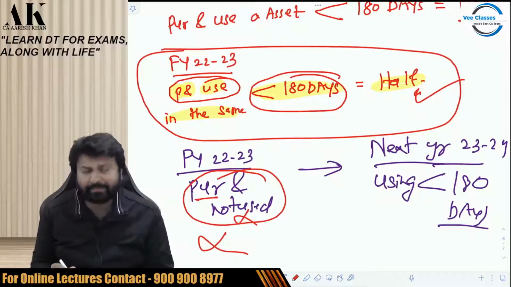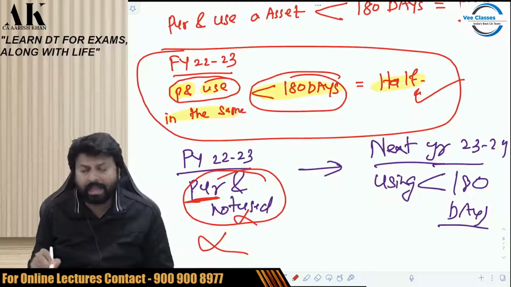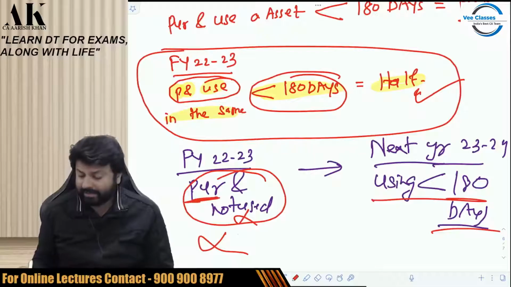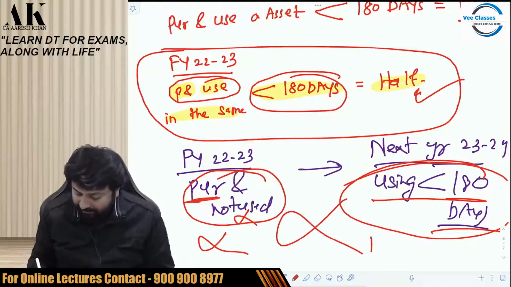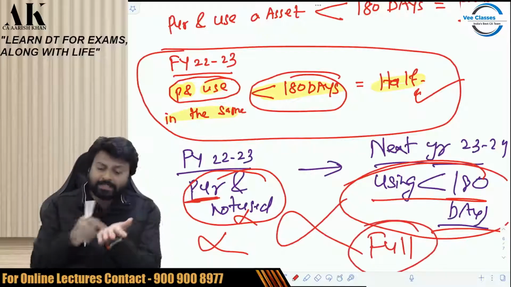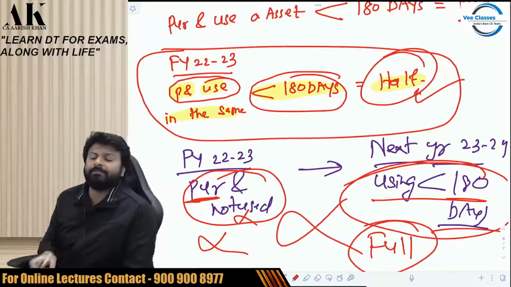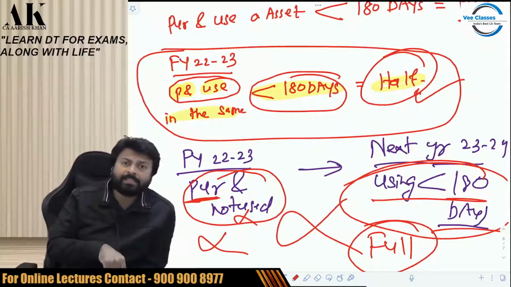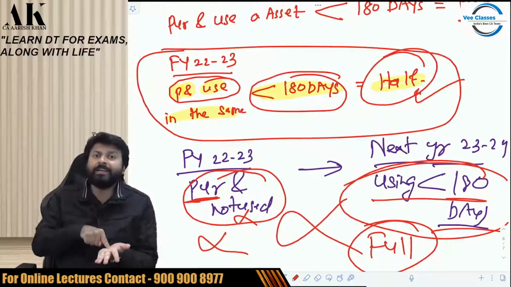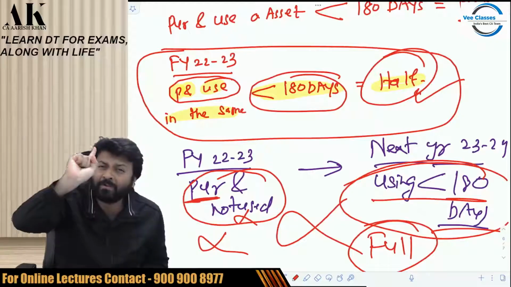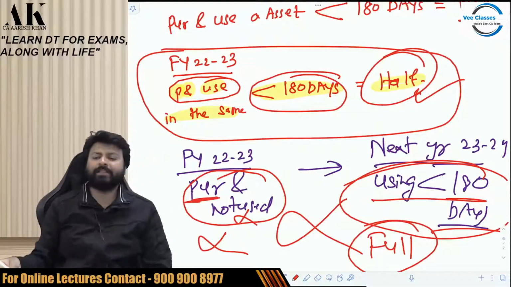But if you have purchased the asset and use it in the next year for less than 180 days, then it will not become half, it will be full. Because the condition of becoming half is that it should be used for less than 180 days in the year of purchase only. If you purchase in one year and put to use in the next year, even for one day, then it cannot become half in the next year, it will be full in the next year.